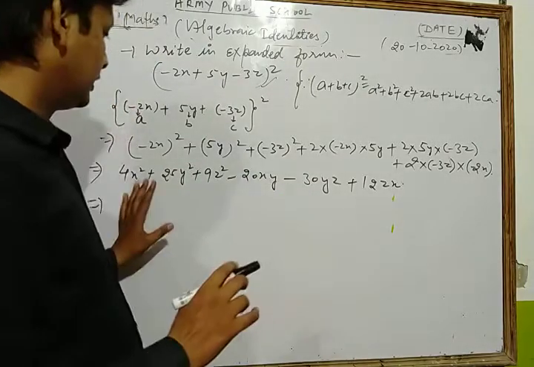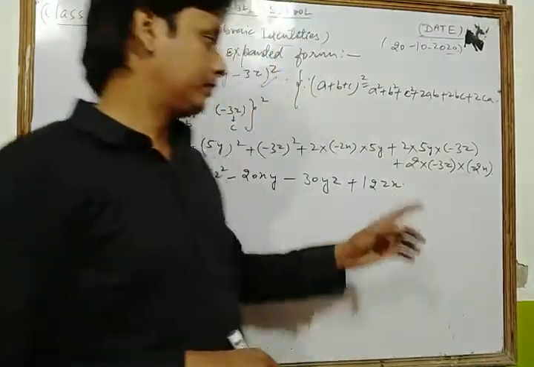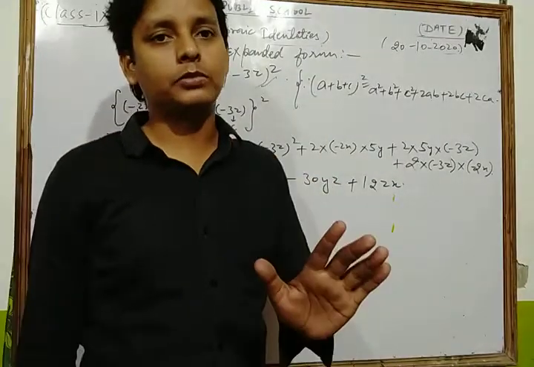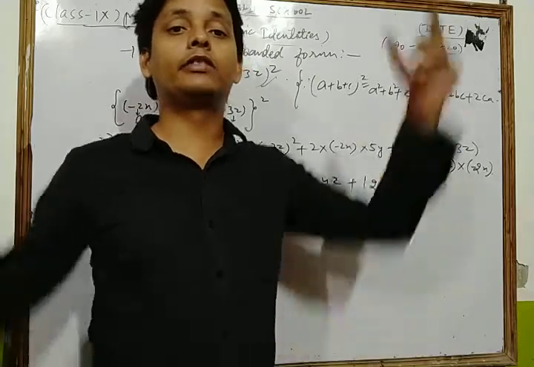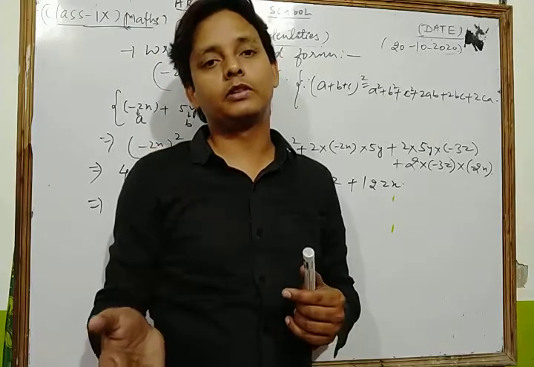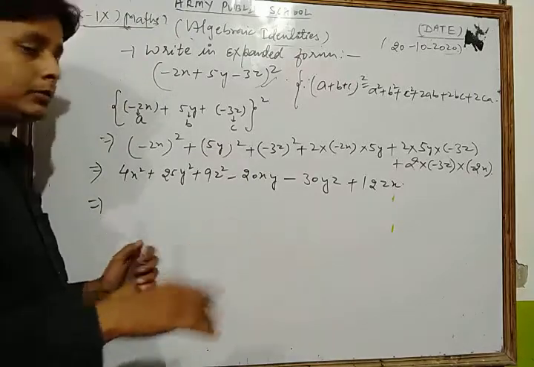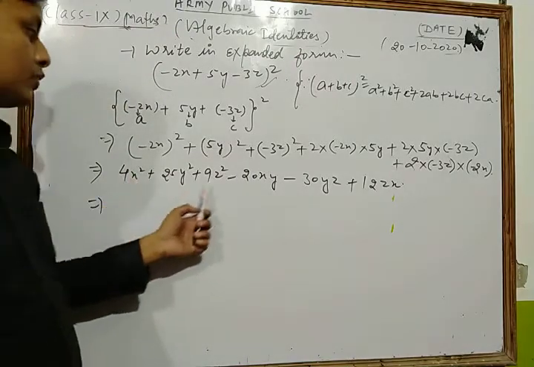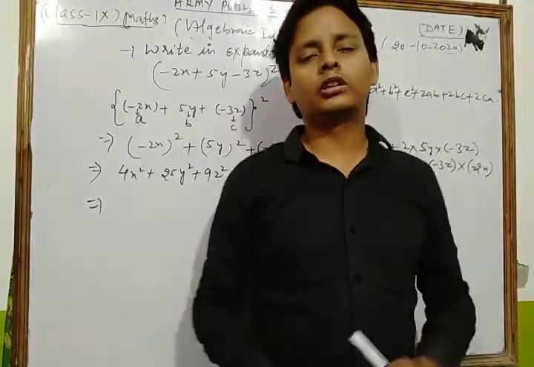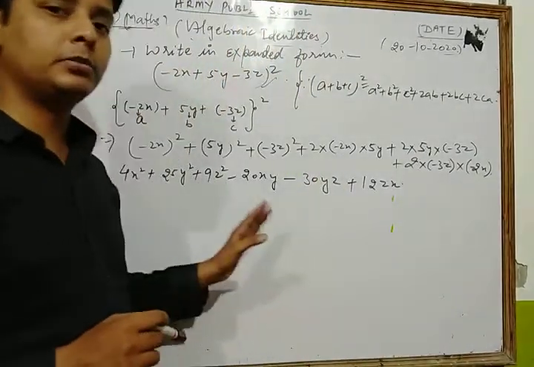No, not, because these terms can never be added or subtracted, because all are unlike terms. Dear student, we add and subtract only the like terms. Like terms means those which have the same algebraic factors. But in this algebraic expression there is no like term. This is x square, y square, z square, this is xy, this is yz, this is zx. These terms do not have any same algebraic factor, so all are unlike terms, so they can never be added or subtracted.